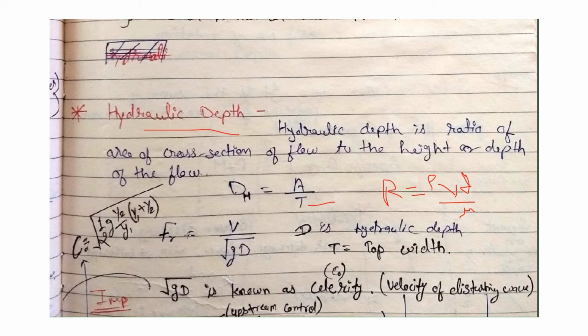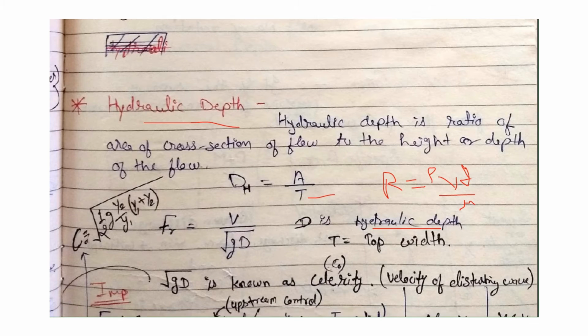The Froude number is the square root of inertia force divided by gravity force. If we solve the inertia force and gravity force, it gives the Froude number V by root of gD. D is the hydraulic depth.